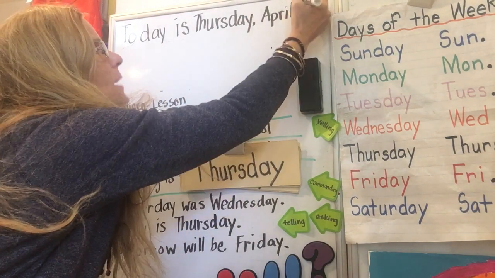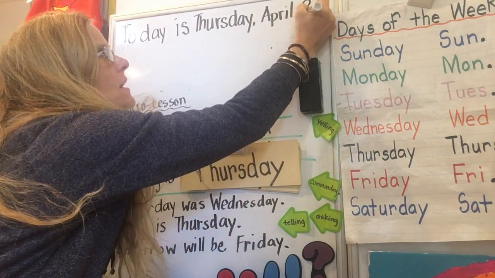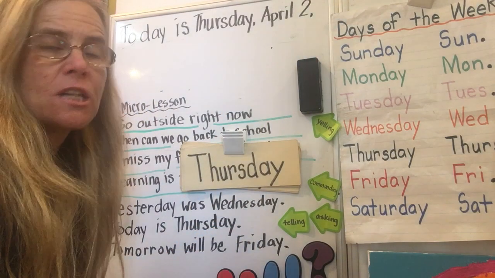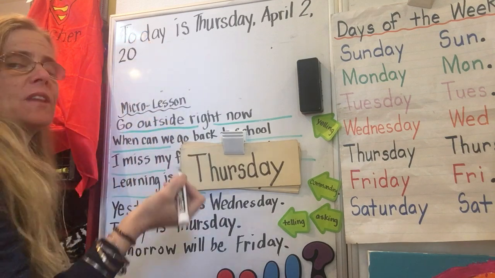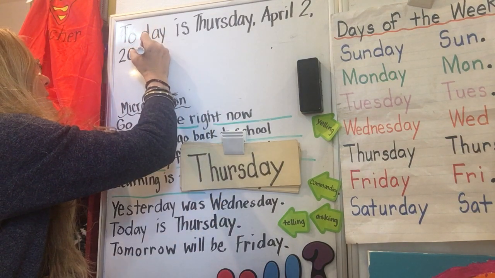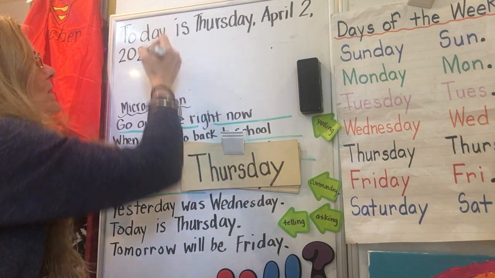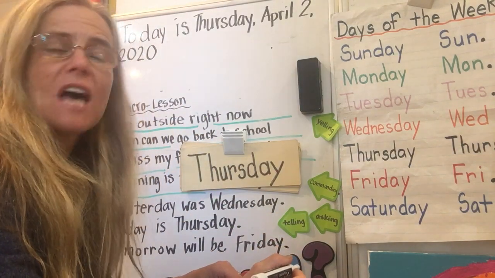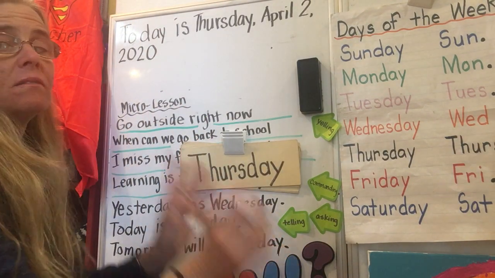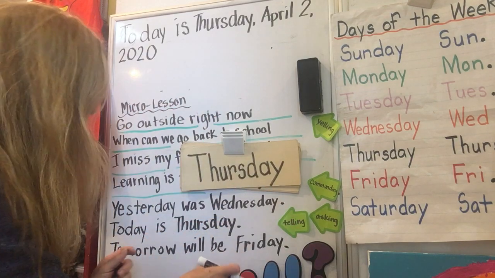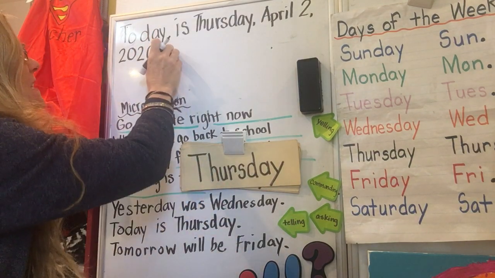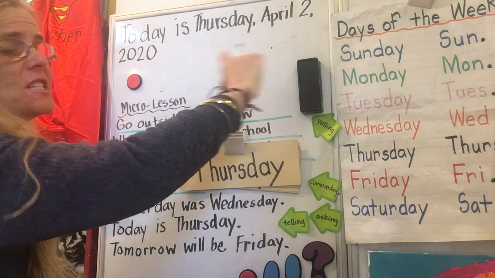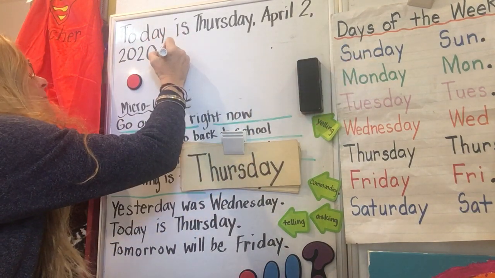Today is Thursday, April 2nd, or a 2, comma, and then 2020. I put a 2 in the thousands place. I put a 0 in the hundreds place. I put a 2 in the tens place. I put a 0 in the ones place. 2020. Another stopping mark, and again, it's just a telling sentence. We're declaring something, so it's declarative. Our voice pretty much stays the same, and so we're just going to put a period.